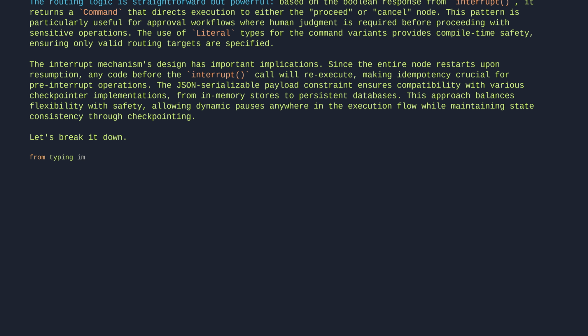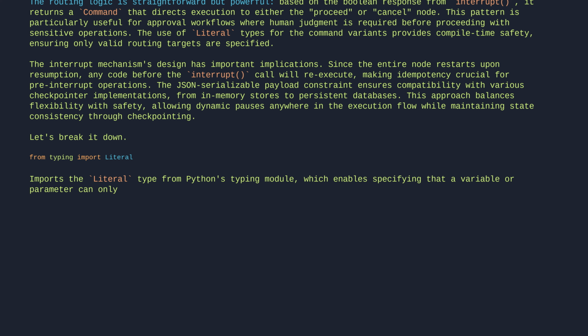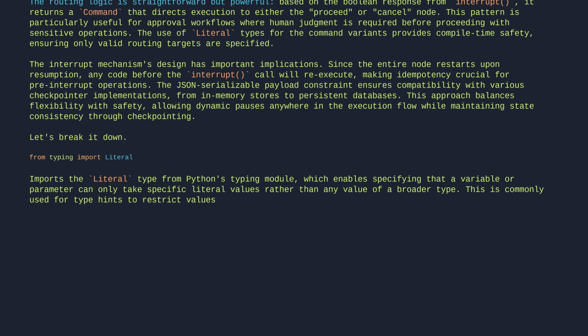From typing import Literal. Imports the Literal type from Python's typing module, which enables specifying that a variable or parameter can only take specific literal values rather than any value of a broader type. This is commonly used for type hints to restrict values to exact strings, numbers, or other literals at the type checking level.